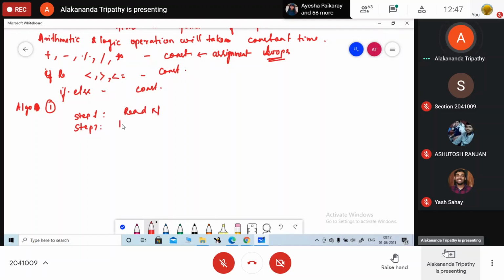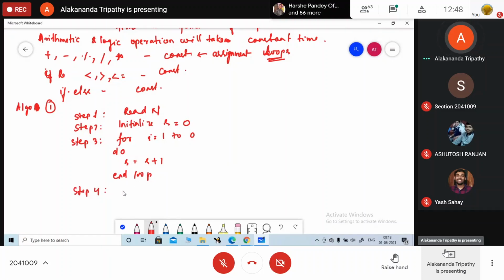Step 2: initialize S to 0. Step 3: for I equals 1 to n, do S equals S plus 1, end loop.